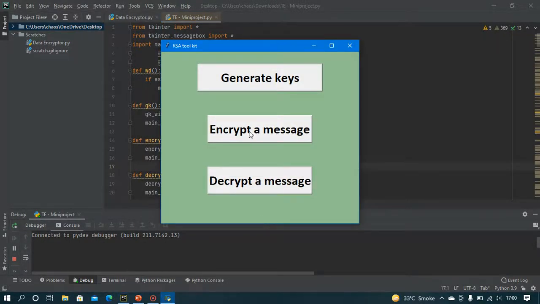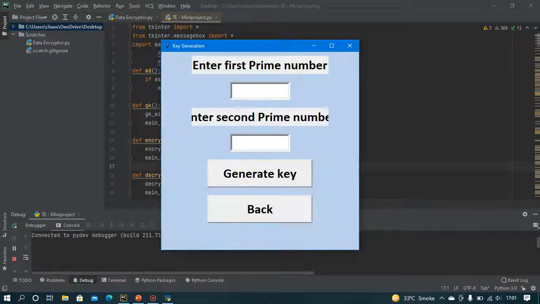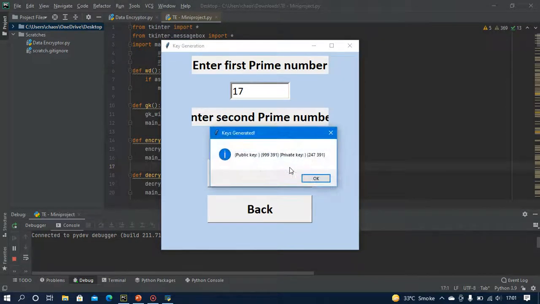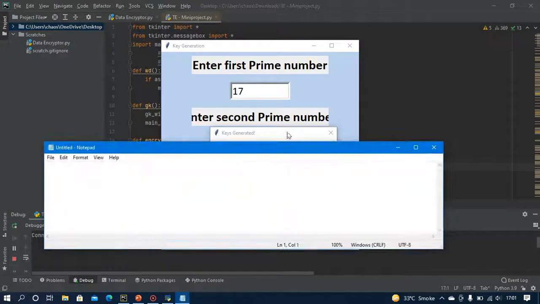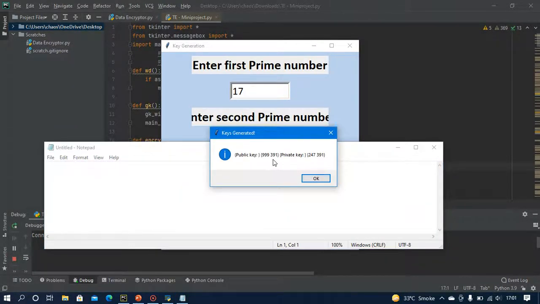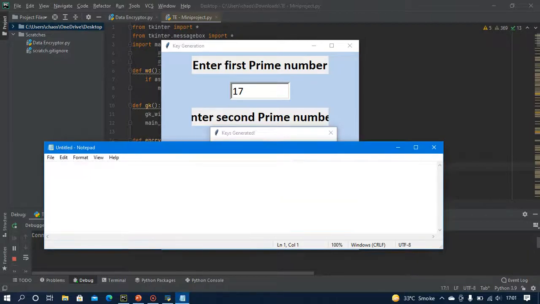First of all, we need to create both of the keys, that is the public key and the private key, and for that we need two prime numbers. Now I'll take 17 and 23. Okay, now you can see both of the keys have been created and you need to note down both of the keys. You just have to make sure that the space between both of the numbers, that is 999 and 391, you need to replace it with a comma.